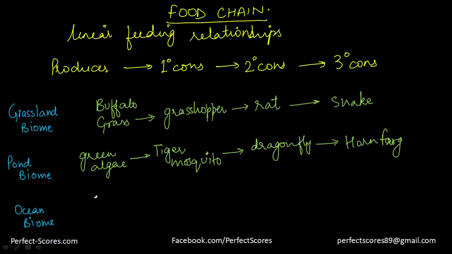What happens in an ocean? The producers are phytoplankton. The phytoplankton will be eaten by another organism that is going to be a zooplankton. Zooplankton, remember, are consumers, not producers.